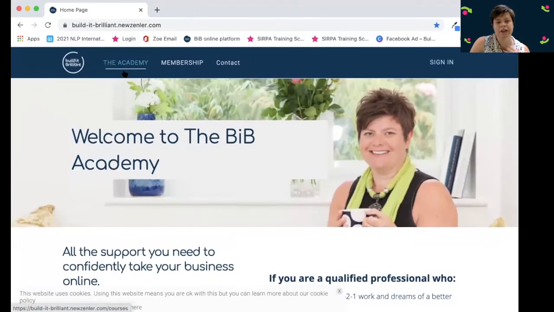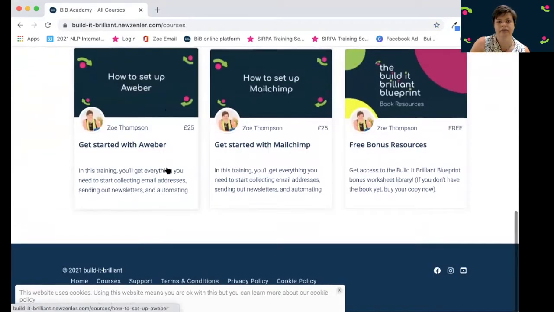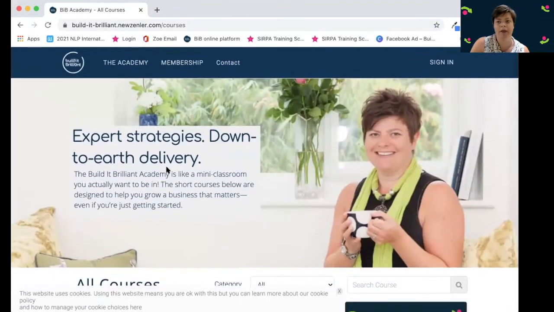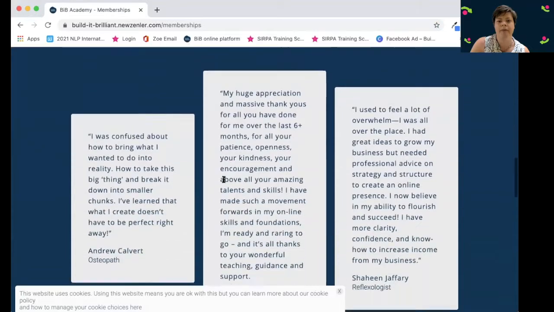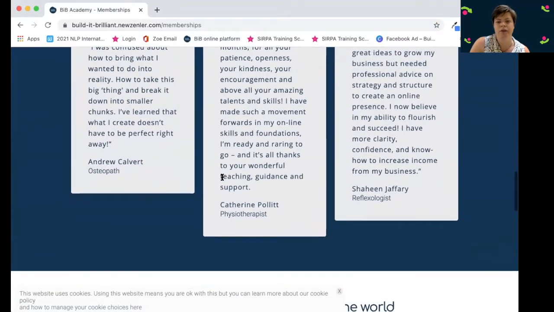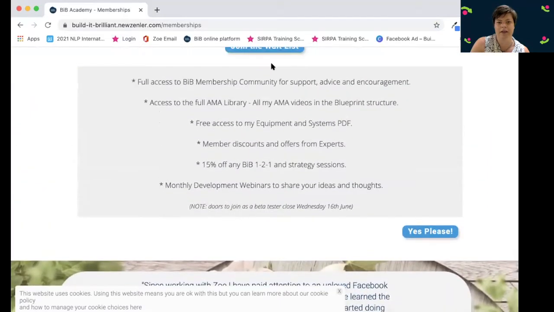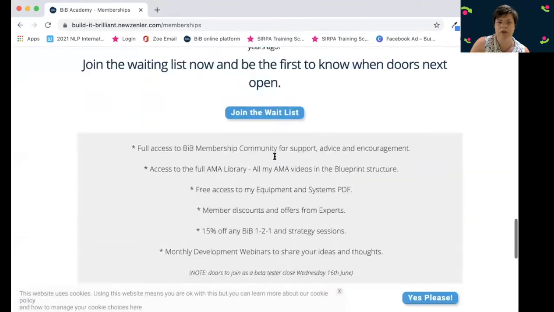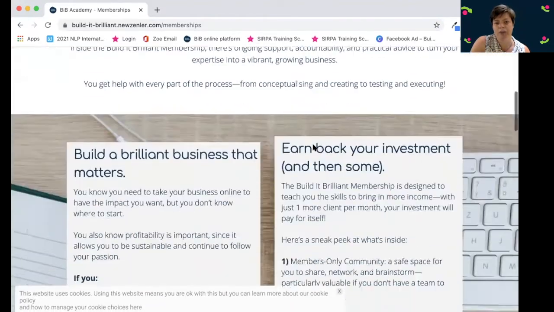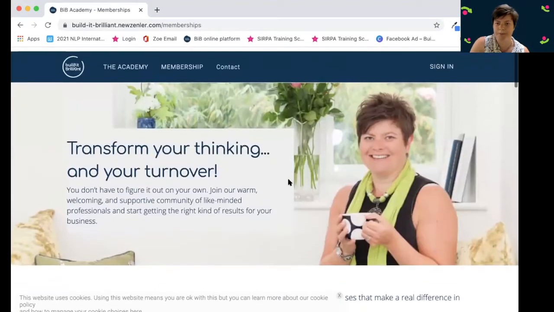What I've done, and again, you can bespoke new Zenler to look how you want, is I have the Academy, which is all the courses, and I can put all the courses here so that if people just want to buy the courses, they can. And then I have a membership, with a home page telling you all about it. If you want to join the membership, you can click on these, yes please, join the wait list, and that brings up a little details form below where you can add your details. When I launch the membership, all I'm going to do is change these buttons to be prices so that people can sign up.